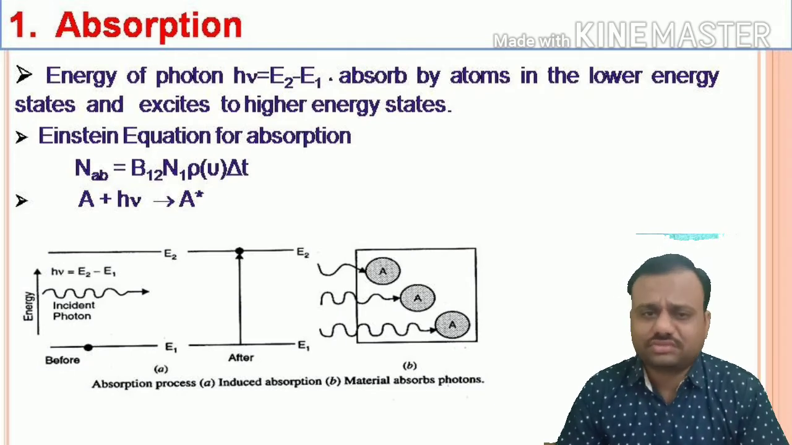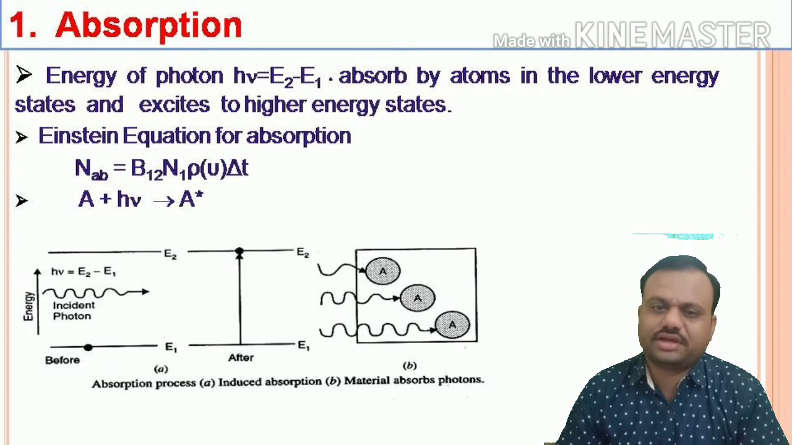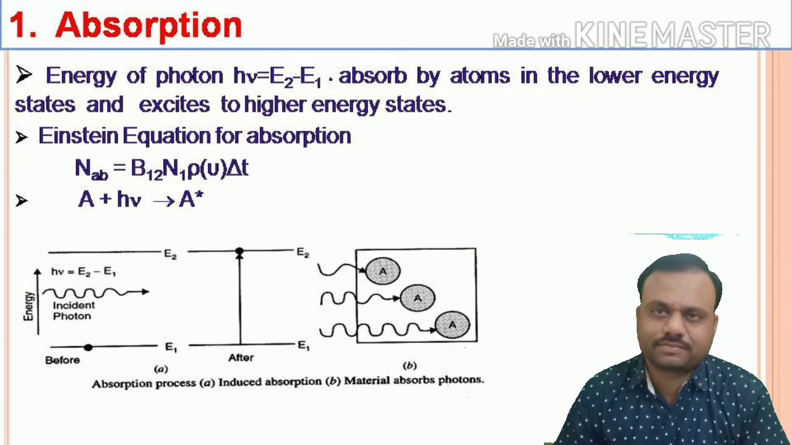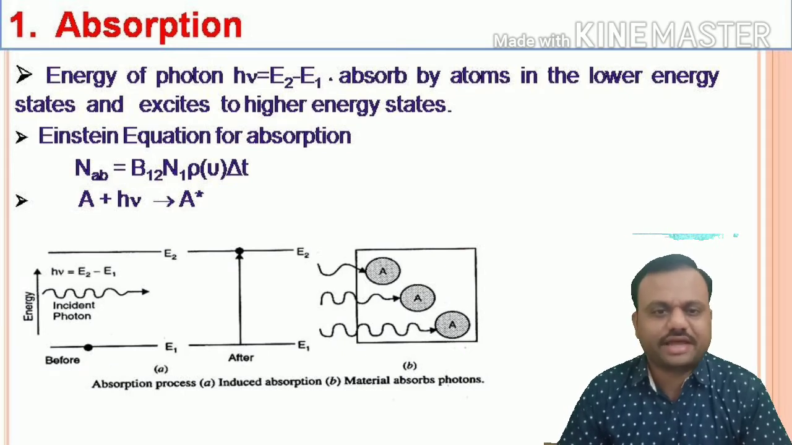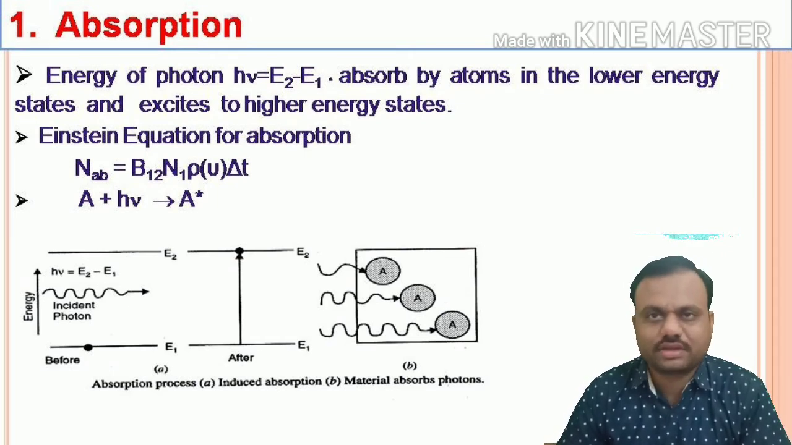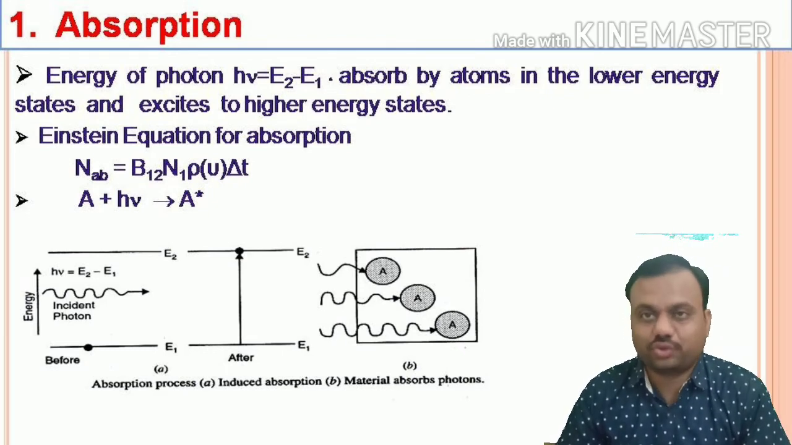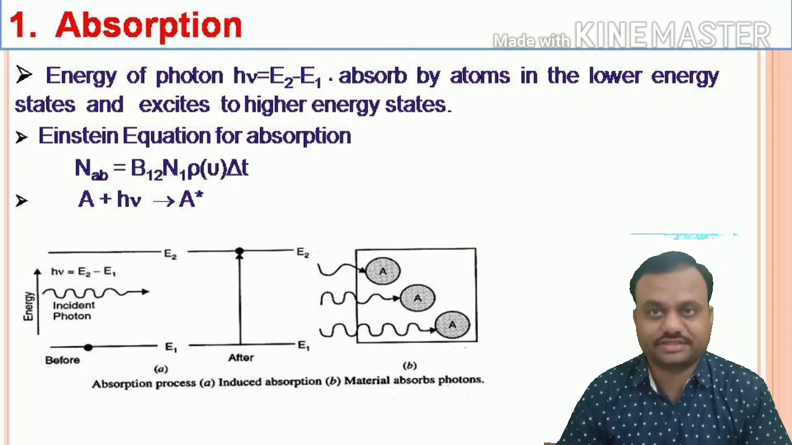Here, initially the photon having energy h nu equal to E2 minus E1 is incident on that material, and it will be absorbed by the atom in the lower energy state and excited to the higher energy state. If you want to represent this process mathematically, it can be represented as A plus h nu equals A star, where A is the atom present in the ground state, h nu represents the energy of the photon, or we can say photon density, and A star represents the atom present in the excited state.